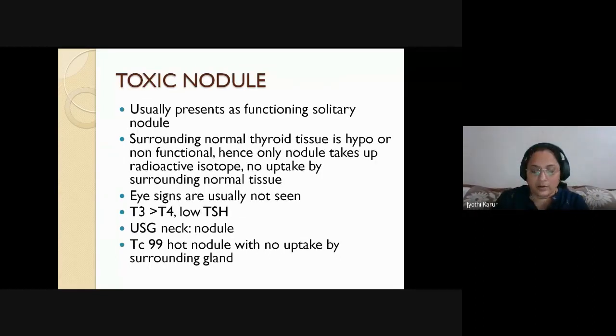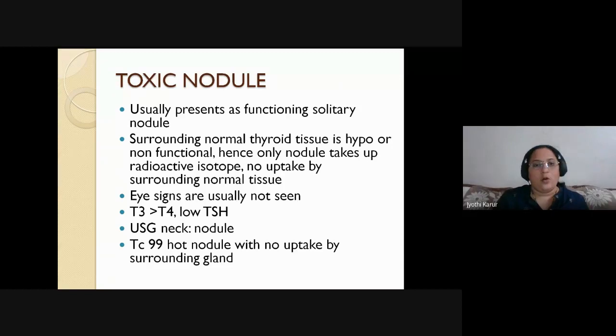So we have finished the diffuse pathology, where each and every cell in the thyroid has produced excessive thyroxine and sent it into circulation. But what about this? This is called a toxic nodule, usually a functioning solitary nodule, producing excessive thyroid hormones. This toxic nodule becomes dominant and suppresses the surrounding follicles, which would normally be working, so the neighboring thyroid tissue is suppressed.